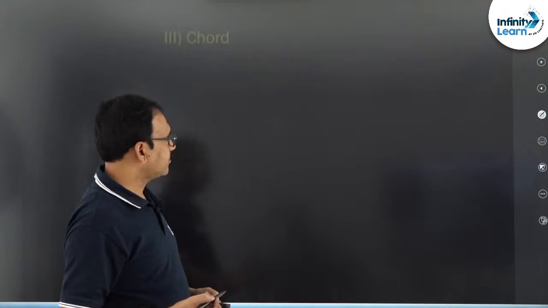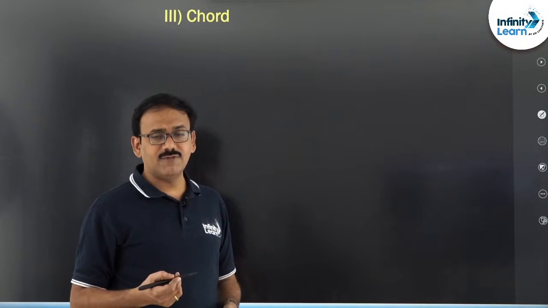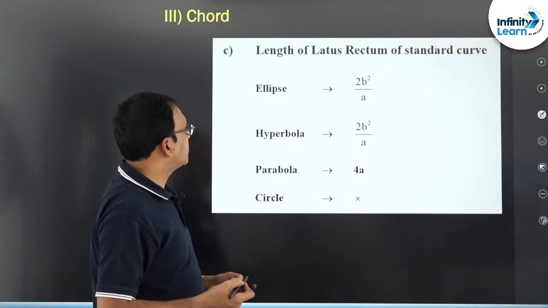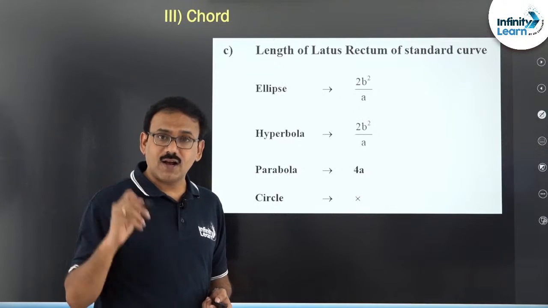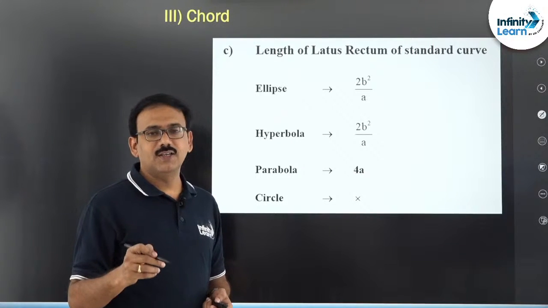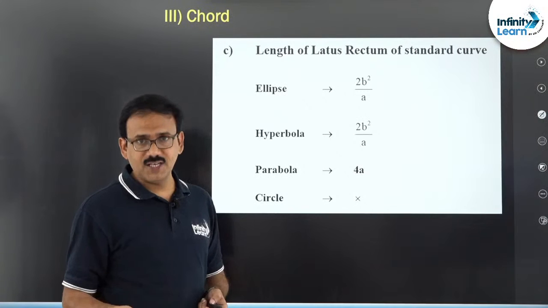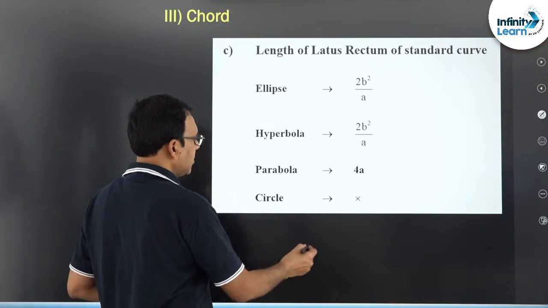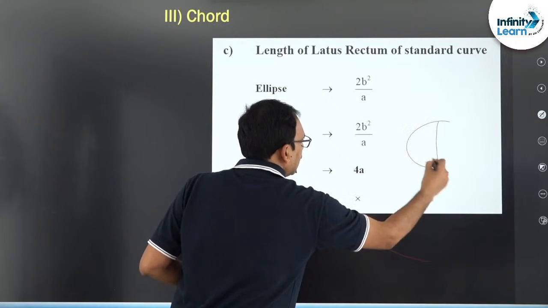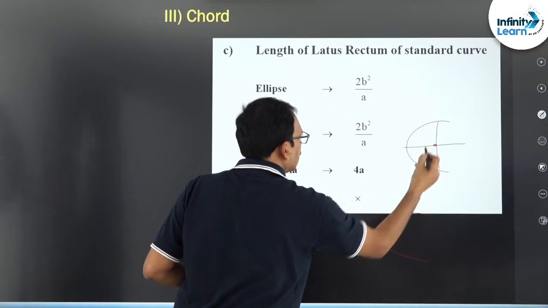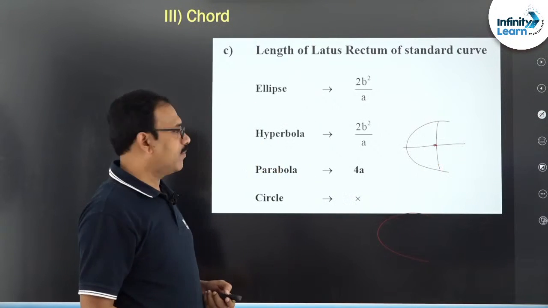The next, in the chord itself, third important result, latus rectum. You know, latus rectum is also a chord, of course focal chord, of course double ordinate even, right. Suppose if you take a parabola like this, this is the latus rectum where this is the focus. Same thing in ellipse and hyperbola also.